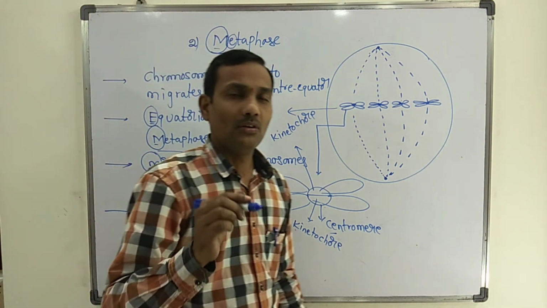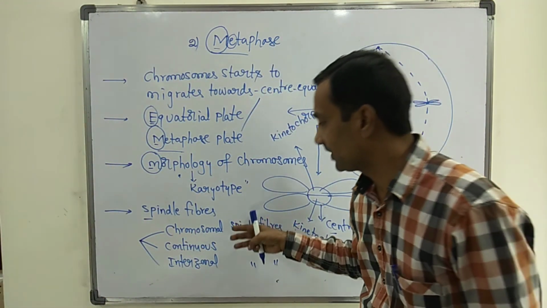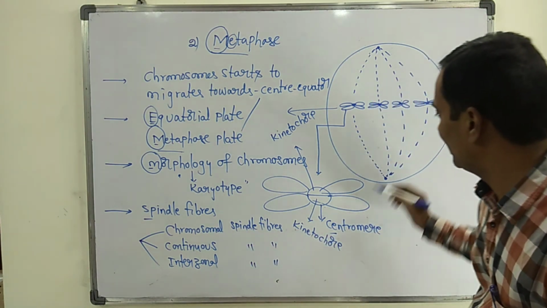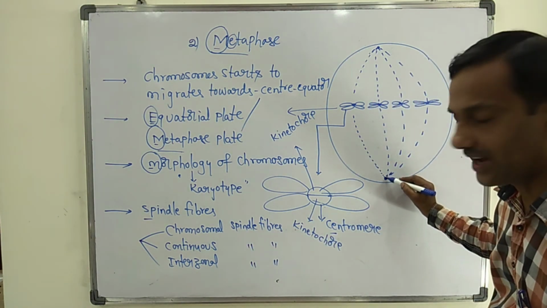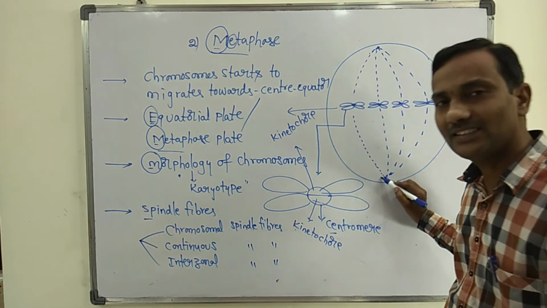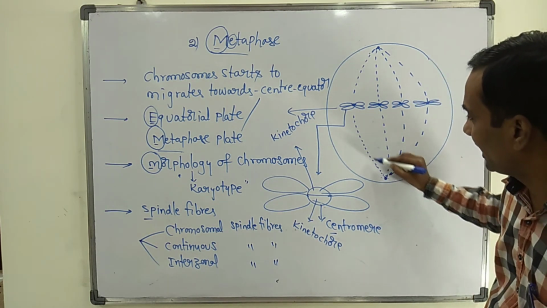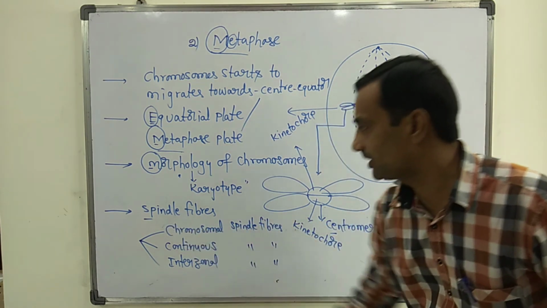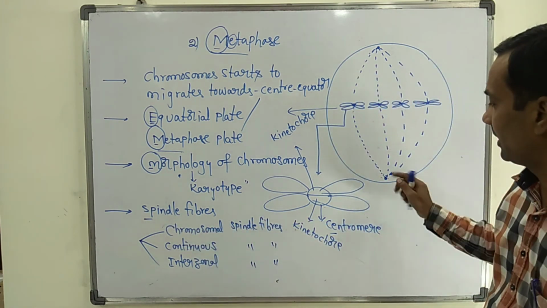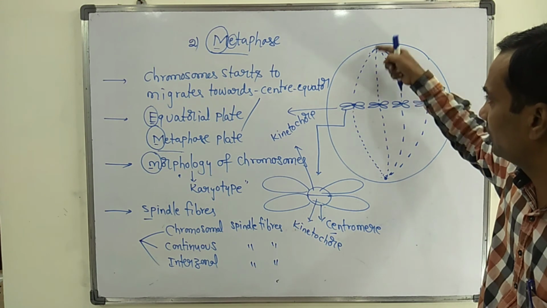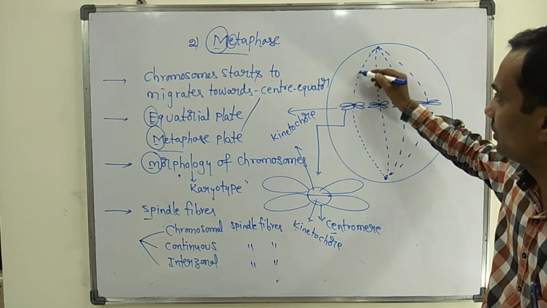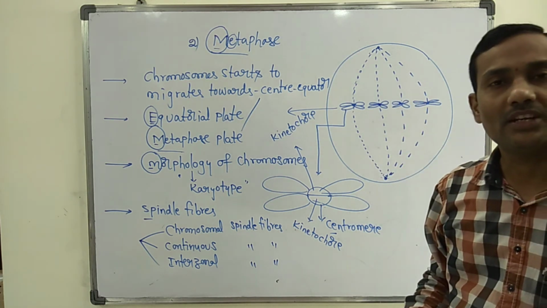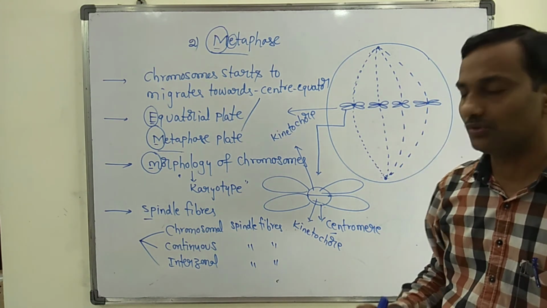Now I will give clarity about the three types of spindle fibers. The chromosomal spindle fiber is the spindle fiber that arises from the pole and connects directly to the chromosome. Such spindle fibers are chromosomal spindle fibers. So from both poles, chromosomal spindle fibers arise and connect to the centromere of the chromosome.